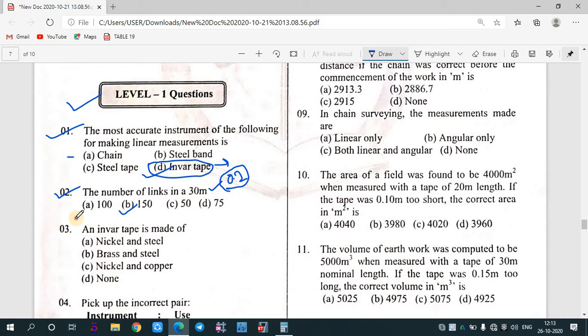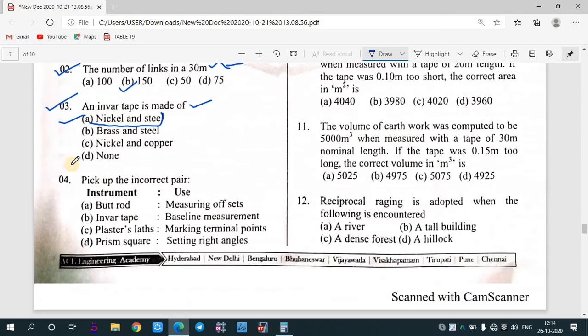Okay. After that, the third question is what? An invar tape is made up of what? Invar tape, as I've told you, is made up of an alloy of nickel and steel. Nickel 35%, and it consists of steel.